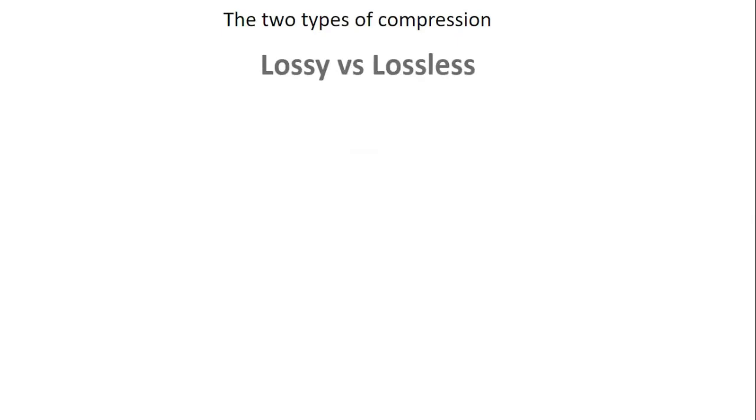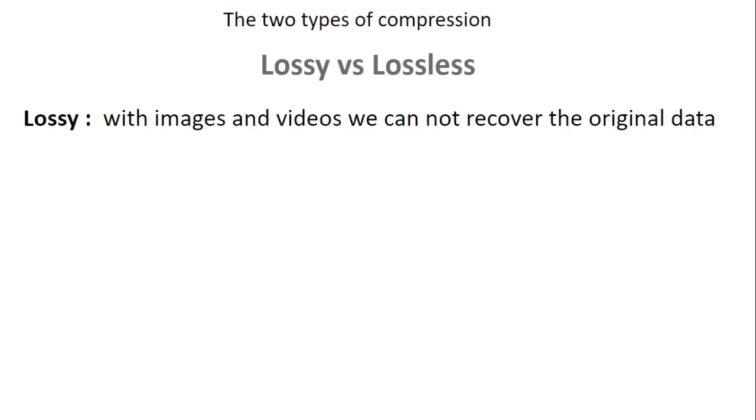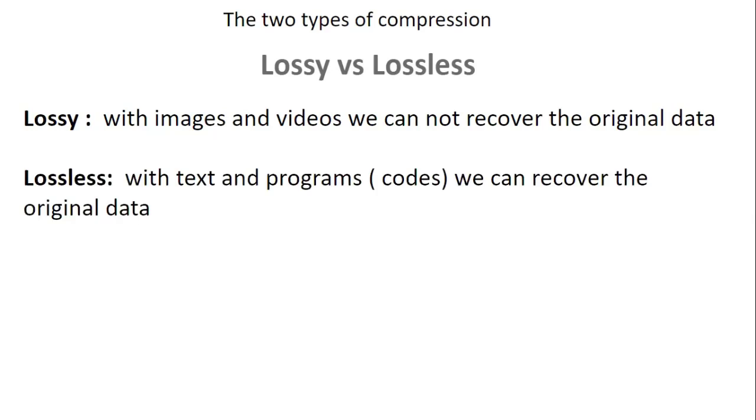There are two main types of compression: lossy or lossless compression. Lossy compression is used with images and videos, and we cannot recover the original data after the compression. Lossless compression is used with text and programs or codes, and we can always recover the original data. Otherwise, we would lose all the meaningful information.